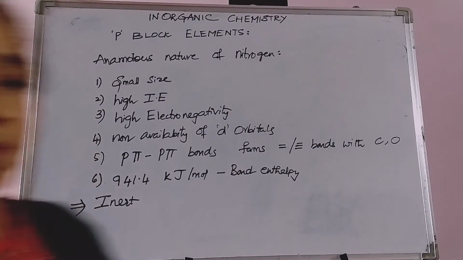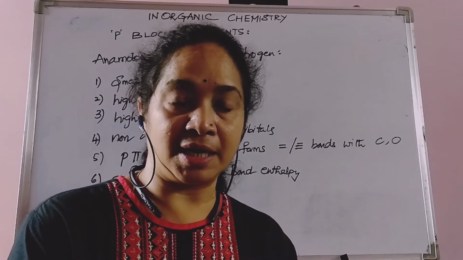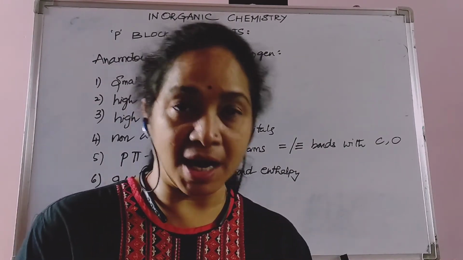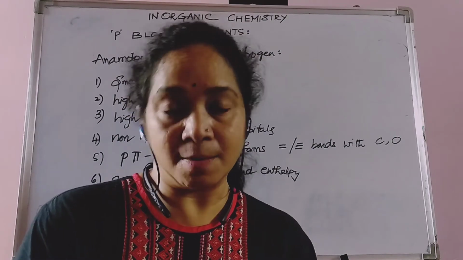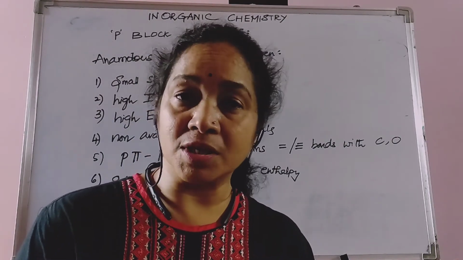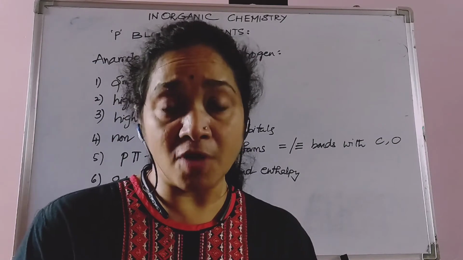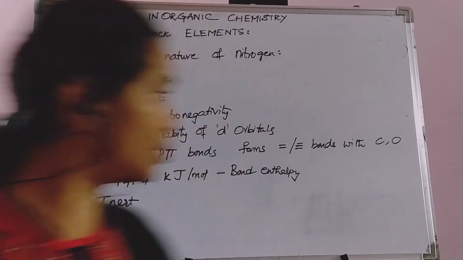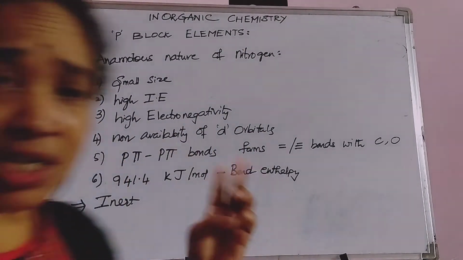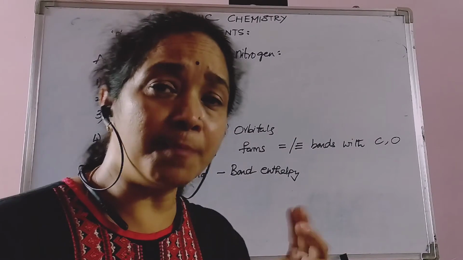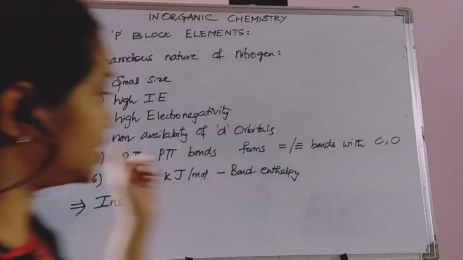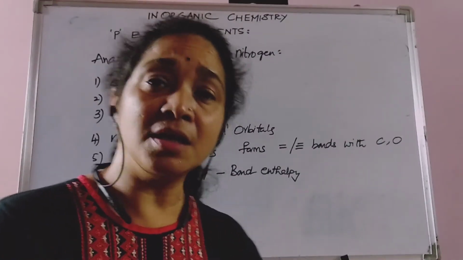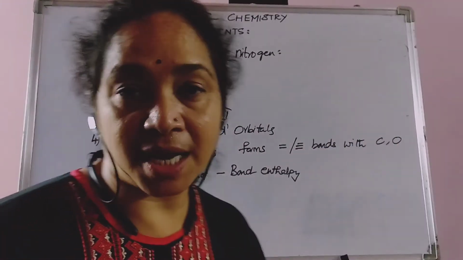And then it forms p-pi bonds because of the small size. The overlapping of p-pi bonds is very high, which is not seen with the other elements in the same group, like phosphorus, arsenic. They cannot form p-pi bonds because their orbitals are completely diffused, right? Not only is it forming 3 bonds, a triple bond, between 2 nitrogen atoms, this nitrogen forms double bonds and triple bonds with other atoms like carbon as well as oxygen.